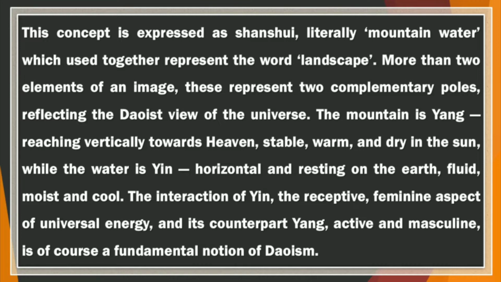So here the narrator is saying that it was more than two elements of Chinese painting and it represents two complementary poles, reflecting the Taoist view of the universe. The mountain is yang, reaching vertically towards heaven, stable, warm and dry in the sun, while the water is yin, horizontal and resting on the earth, fluid, moist and cool.